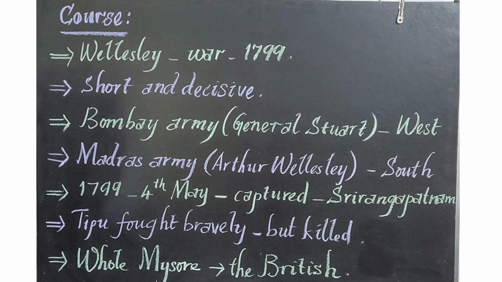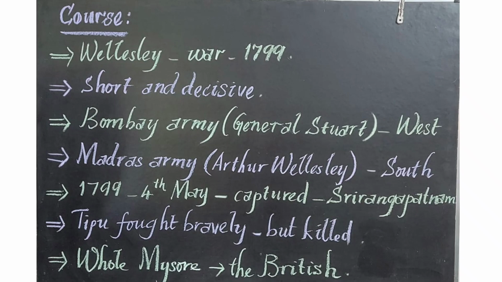So on 4th May 1799, Srirangapatnam was captured by the English people. As the capital was captured, it led to the defeat of Tipu Sultan, but he fought very bravely. He didn't give up till his death, and he was killed finally. So the Fourth Anglo-Mysore War ended with no treaty as Tipu was dead. And the whole of Mysore just lay in the hands of the British people.